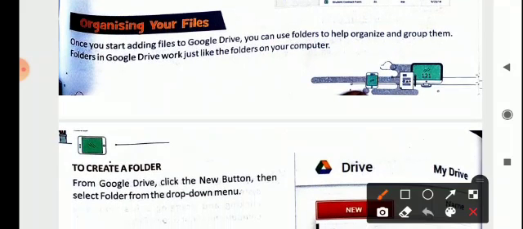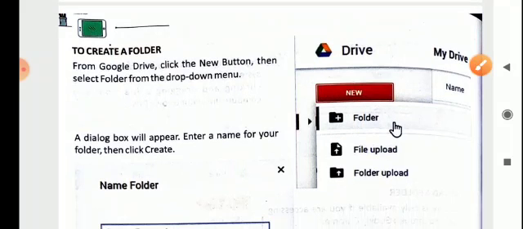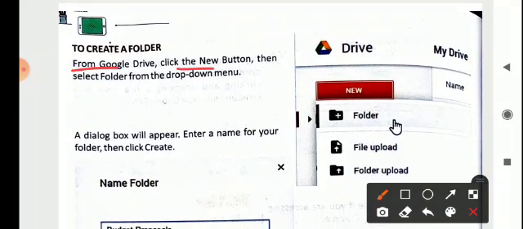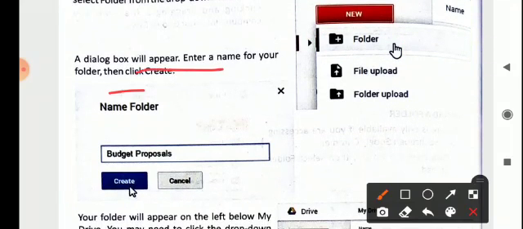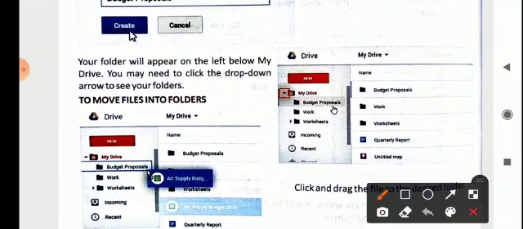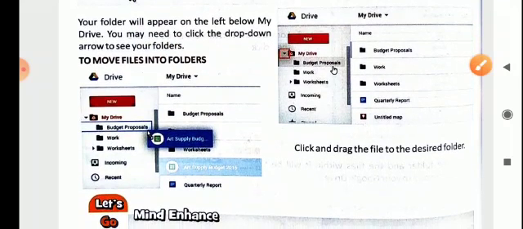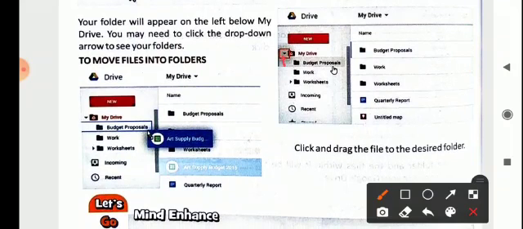Now, how can you create a folder on Google Drive? From Google Drive, click the New button, then select Folder from the drop-down menu, this one. Now a dialog box will appear. Enter a name for your folder, then click OK. You can see the name of the folder has been given as Budget Proposal. Now click on the Create button. Your folder will appear on the left below My Drive. You may need to click the drop-down arrow to see your folder. This is the drop-down arrow. When you click on it, whichever folders you have created will be listed here.